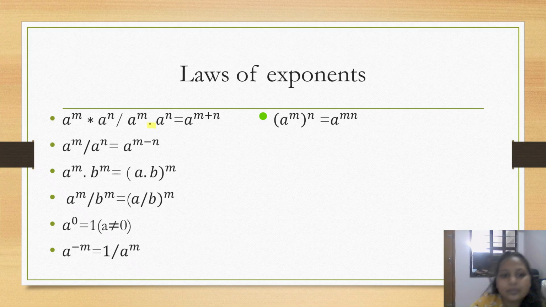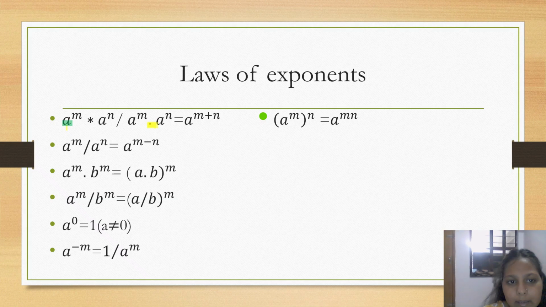So this is basically the sign of multiplication. Any number with any power multiplied by the same base with a different power is equal to, the base will be the same. Very easy.